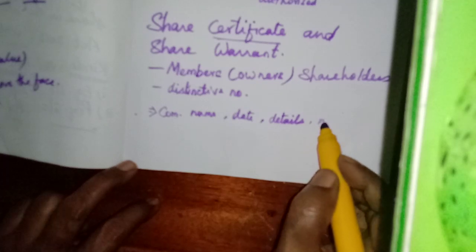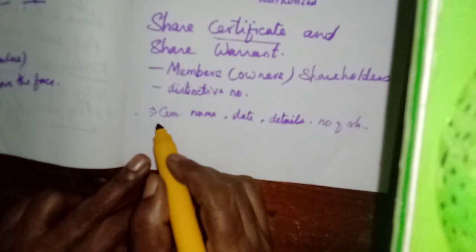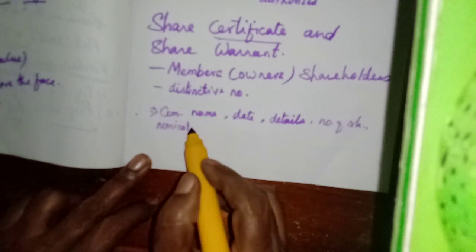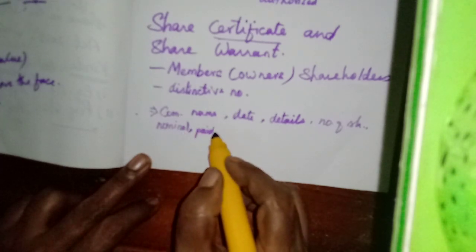Then how many shares he holds, and their nominal value, that means the face value. Then how much of the nominal value is paid up. That is called paid up value.